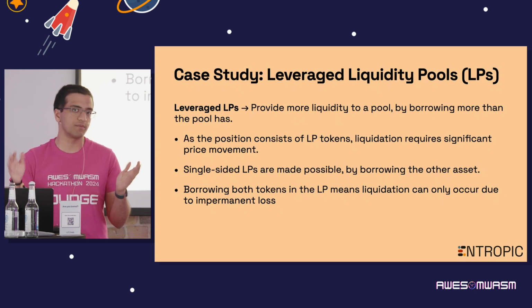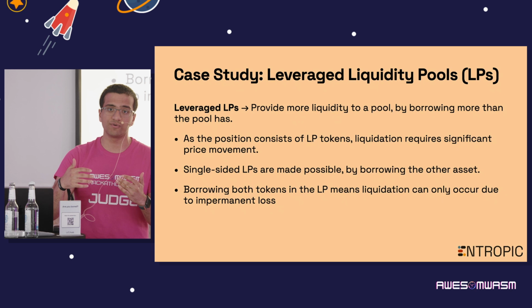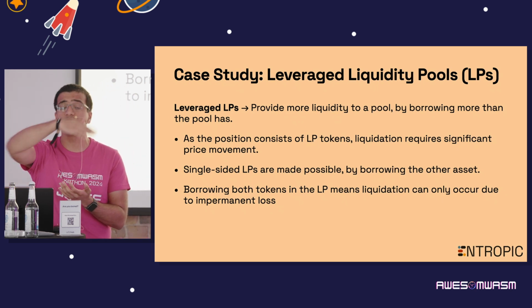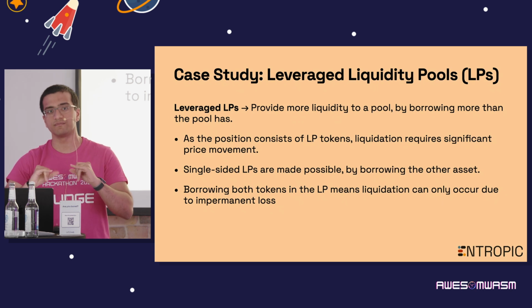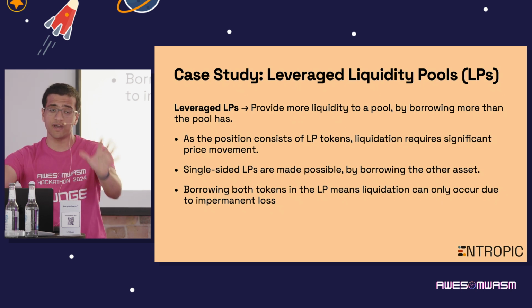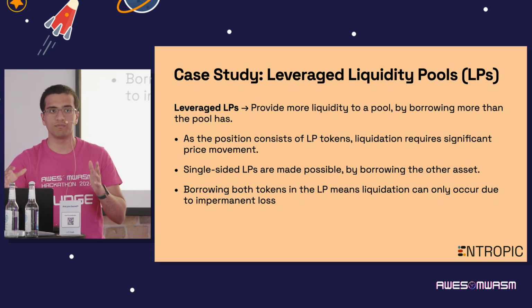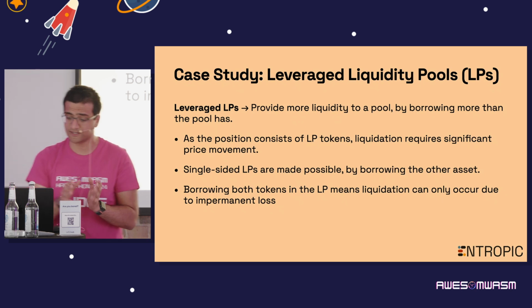Or if they want to provide much more liquidity than the assets they have, they can borrow both sides of the pair against some smaller initial value and provide with much more liquidity than they actually had in the first place.